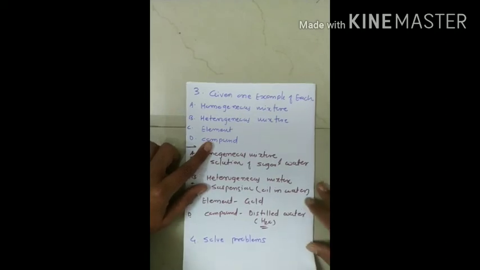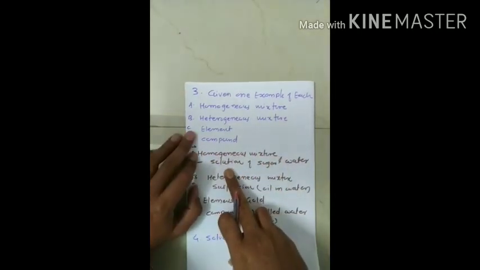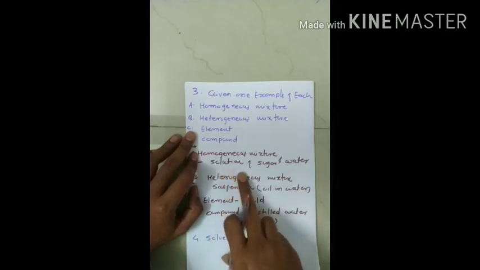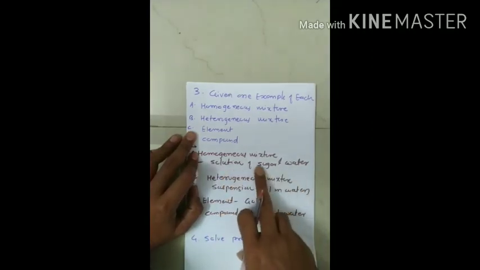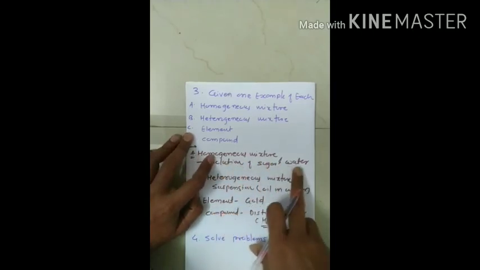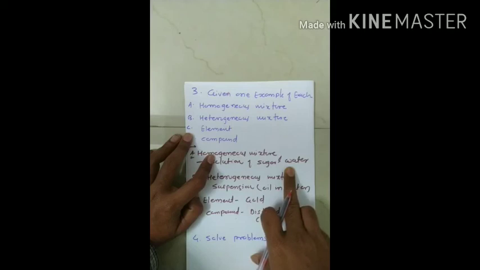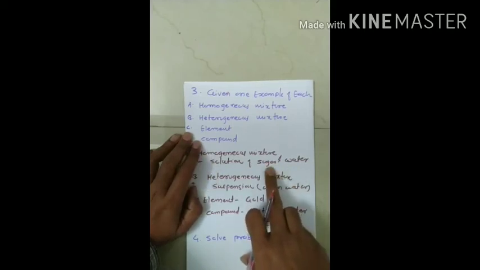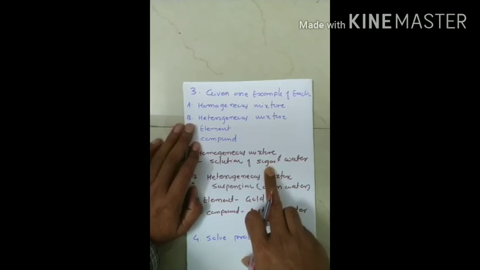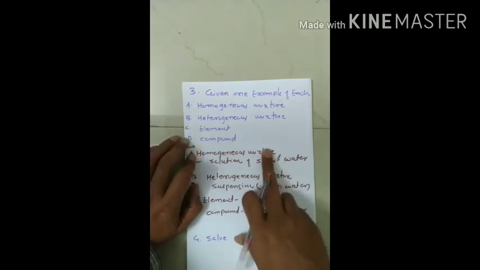When we discuss homogeneous mixtures, a solution is the perfect example. A solution of, let us say, sugar and water. Homogeneous mixture means that when we take sugar and water, the sugar completely dissolves in the water and we get one complete solution. That is what we call a homogeneous solution. In this case, sugar is the solute and water is the solvent. This is how a homogeneous mixture is.